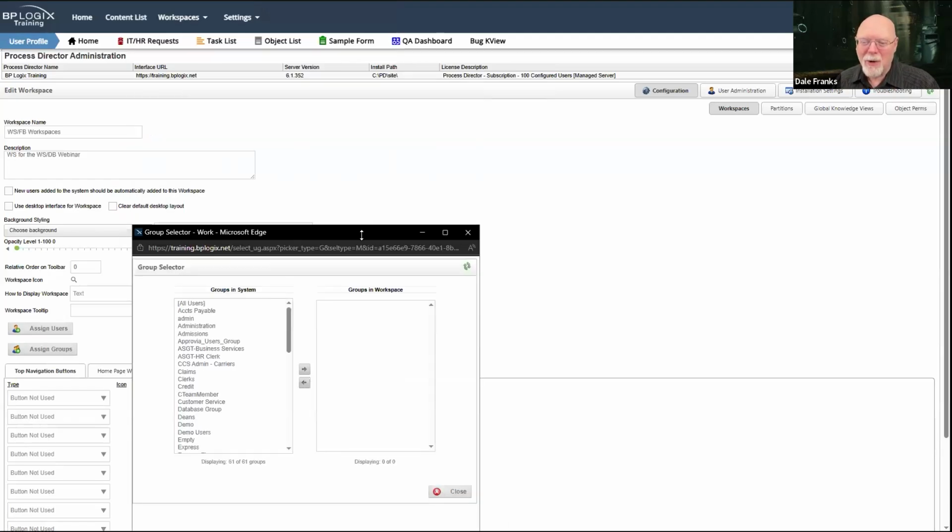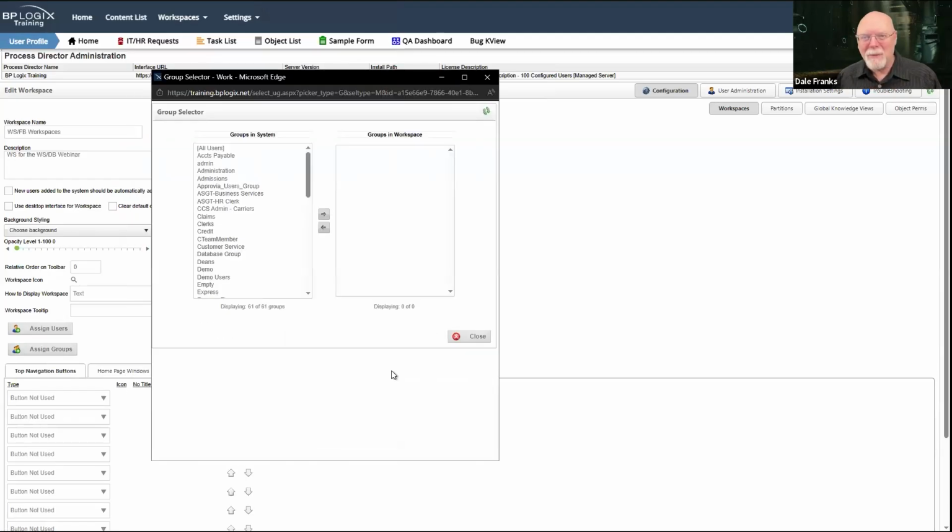That enables you to offload group management onto your IT team, and then you can just run synchronizations or whatever your normal user import is. Increasingly now for cloud customers, there's an import process that uses Excel. So you export from your directory service, whatever it might be, to Excel, and Process Director just imports that Excel file and makes whatever user changes there are to do your user synchronization.